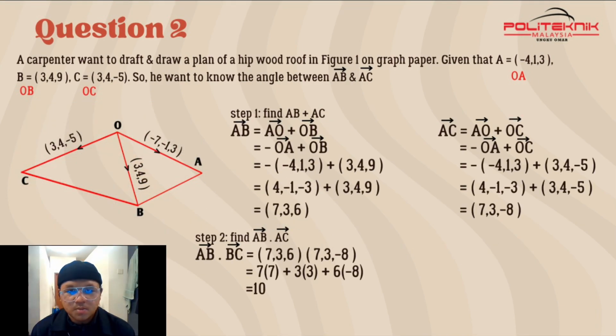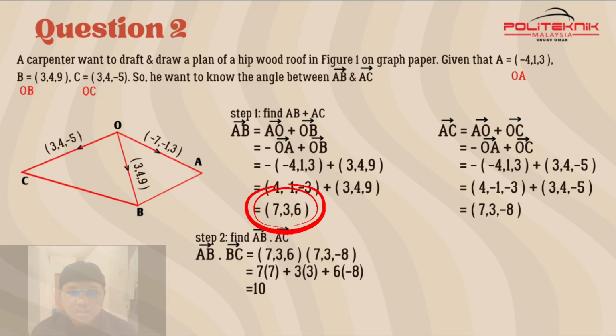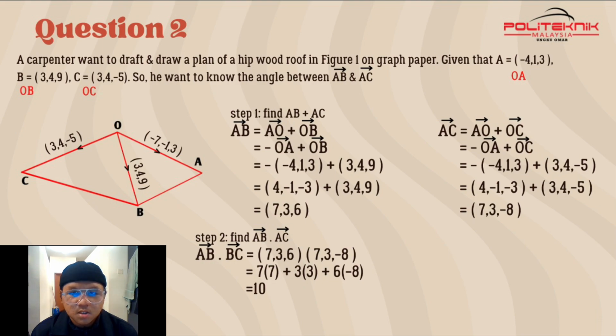So first step, we must find AB and AC. We use the formula AB equals AO plus OB. We change AO to negative OA plus OB, which equals negative (-4, 1, 3) plus (3, 4, 9), and that is equal to (4, -1, -3) plus (3, 4, 9). Our answer is (7, 3, 6). AC equals AO plus OC, and we change AO to negative OA plus OC. Putting in the numbers given, negative (-4, 1, 3) plus (3, 4, -5), and then we get (7, 3, -8).